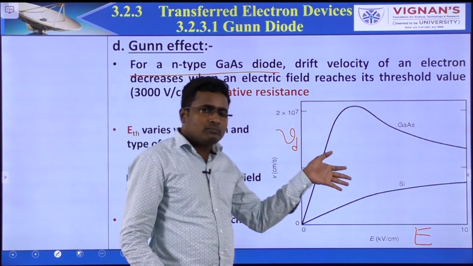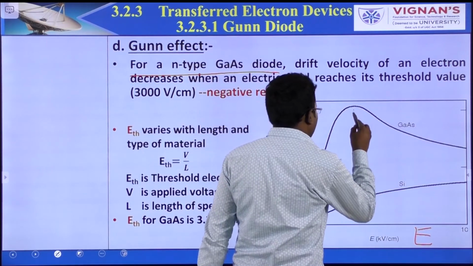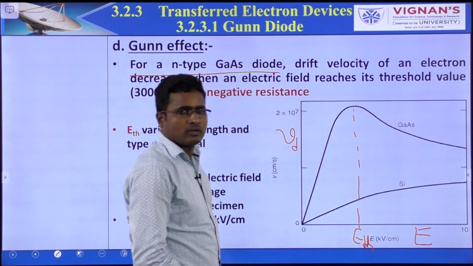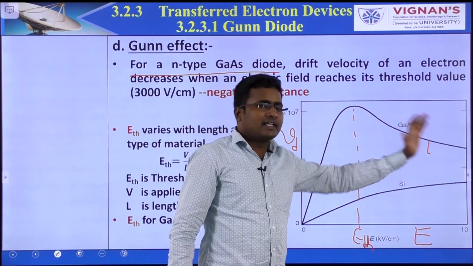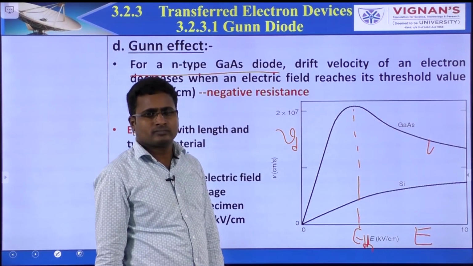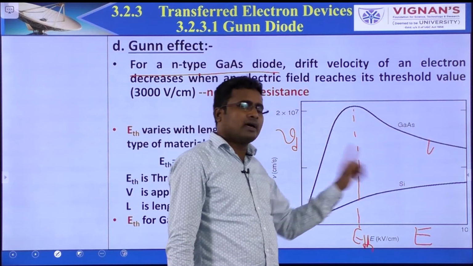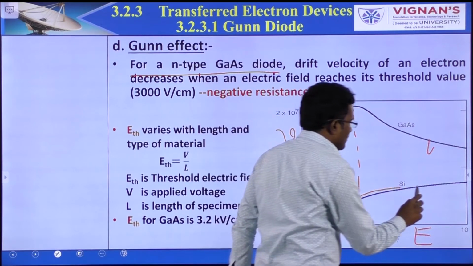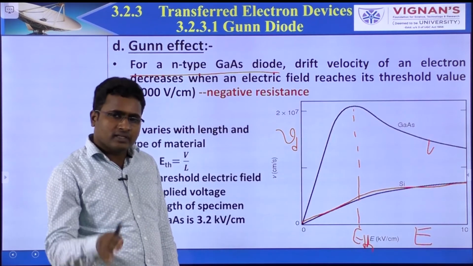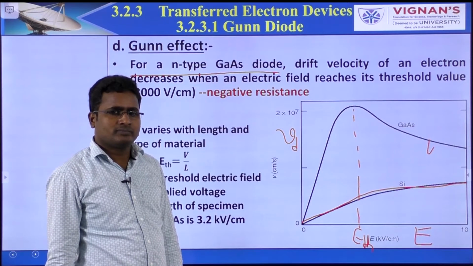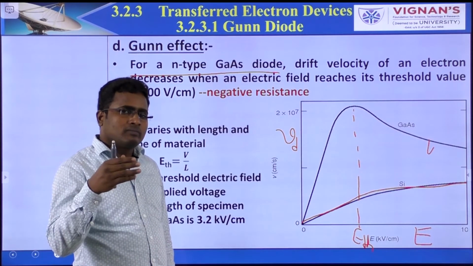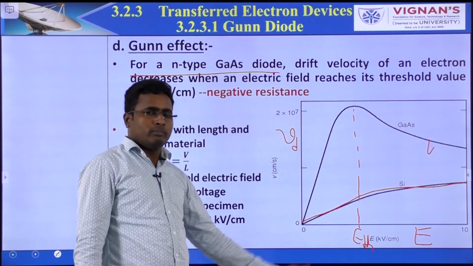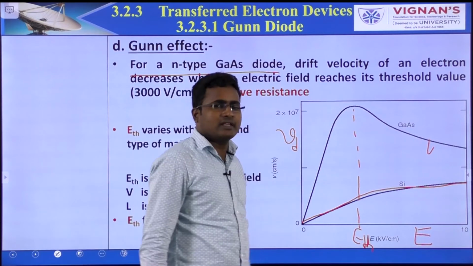After some threshold electric field, the drift velocity decreases, but in normal silicon the drift velocity increases like this, independent of electric field. But here, after some threshold electric field, drift velocity decreases. Before the threshold electric field, drift velocity increases.